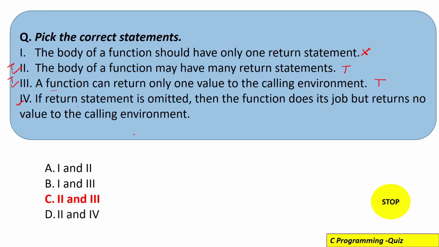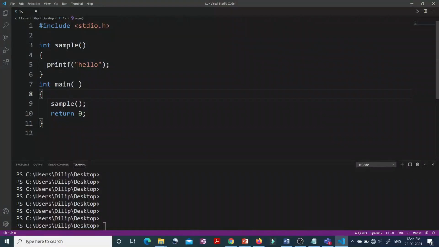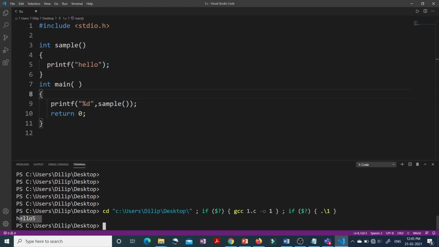Now the fourth line says if you omit the return statement, that is, if you do not write a return statement inside a function, then that function will do its work, but it will not return any value to the calling environment. This is actually false. How? Here I have written the sample function, and again it is returning an integer type value. Inside it I have just printed hello, and I have not used any return statement inside sample, but I am printing the value returned by sample. Let's see the output of this code. We are not getting any compile time error or runtime error. We are getting the answer as hello 5.